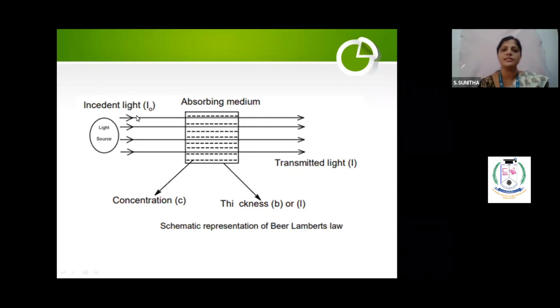Now I am passing the incident light, so it is traveling to the absorbing medium, my solution, and this is the cell I have taken. So when it travels through here, it is transmitted, correct? Now whatever light I am sending, this I naught and I, I will always be less than I naught. Why? Because some amount of the light is absorbed by the solution concentration and some amount of the light is absorbed by the thickness of the medium. This is a schematic representation of Beer-Lambert's law. I think I made it clear. Beer-Lambert's law, one famous question.